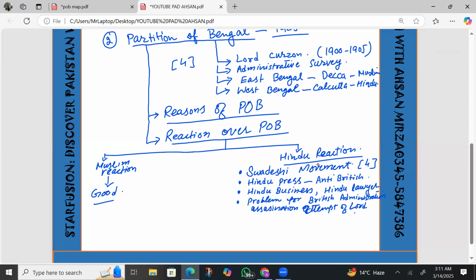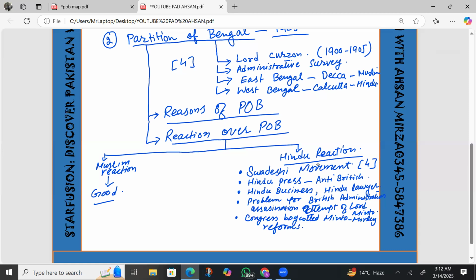That was another reaction of Hindus. The Congress and Hindus boycotted the Minto-Morley reforms of 1909. That was another part of the reaction to the partition of Bengal. They did not want to cooperate with the British, so there were many protests against British rule. These were the important points of the Hindu reaction.